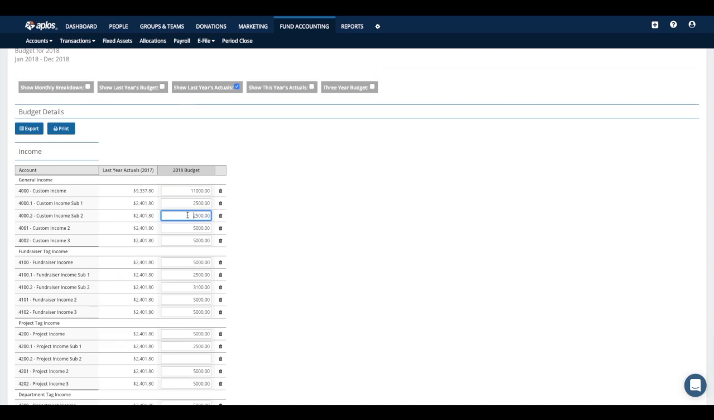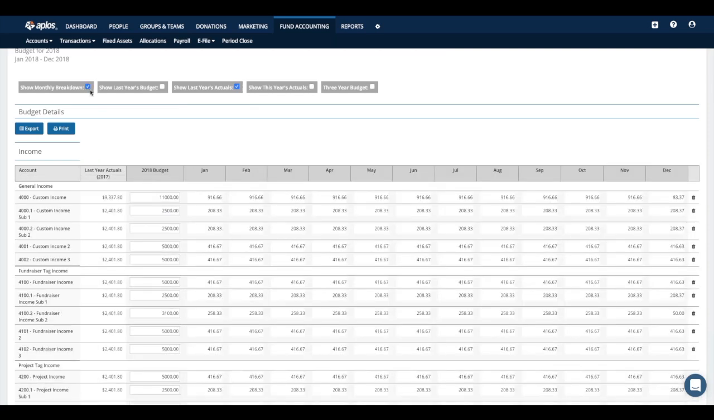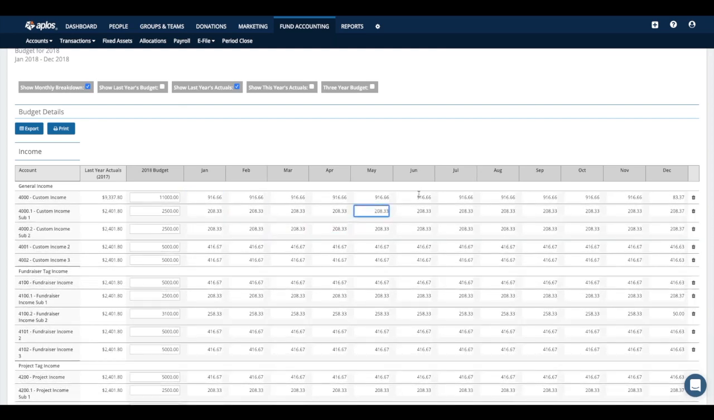But if you are an organization that does things on a monthly basis instead, or just budgets for certain months out of the year, then you can check the box at the top here that says Show Monthly Breakdown. That's going to open it up for all of those months within your year, so that you can click into any of those appropriate months and enter in the values that you need for those months.